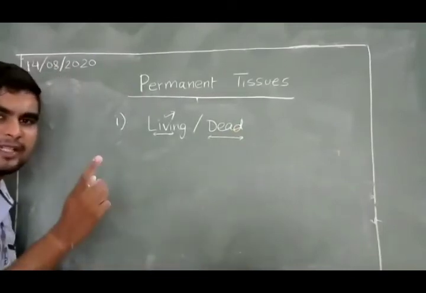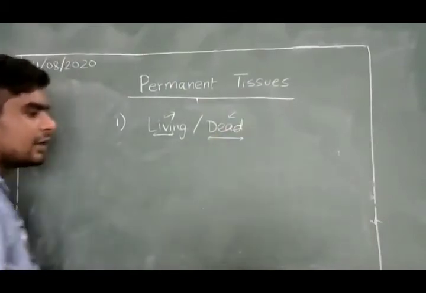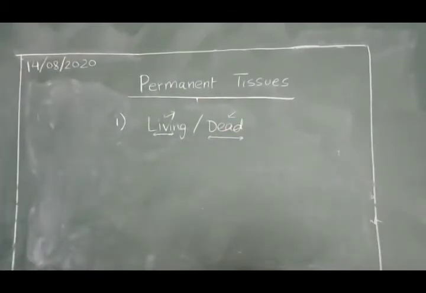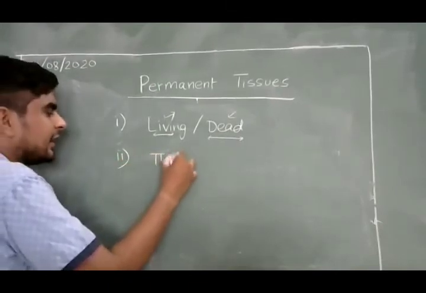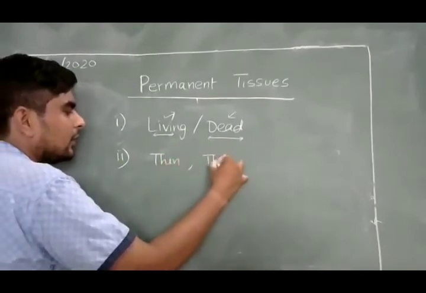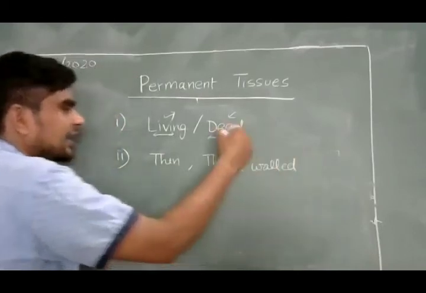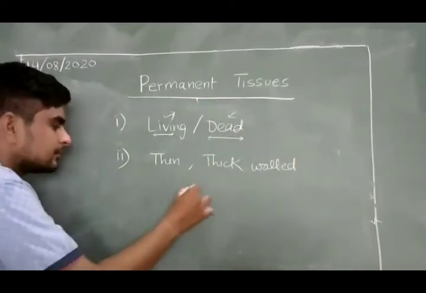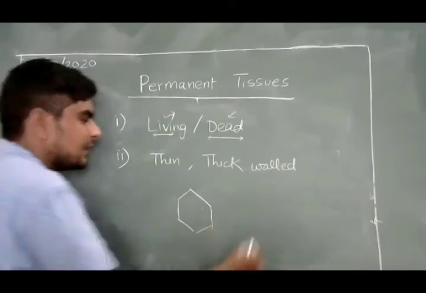A vessel is a permanent cell, single cell. That is a dead cell. So the permanent cells may be living as well as the dead. There are thin-walled as well as the thick-walled. This may be variations. If a cell is dead, see what is a living and what is a dead cell.